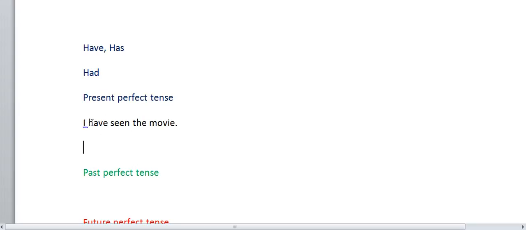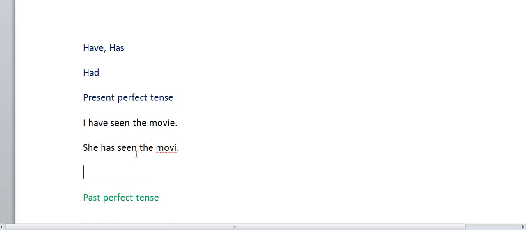When the subject is she, she has seen the movie. Suppose I have seen the movie. Suppose you try to remove this word, it will ask for spelling correction. After have, the third form of the verb needs to come.